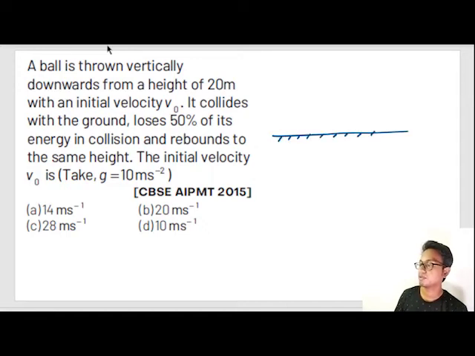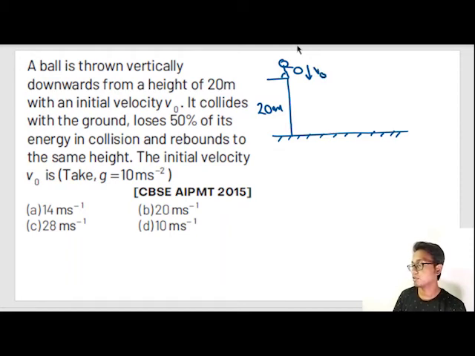This was ground. Okay? Someone was at the roof of a building 20 meters, and this person threw the ball downwards with some velocity v0. Okay? This is not dropping the ball. Dropping the ball means initial velocity is 0. He is throwing down the ball.